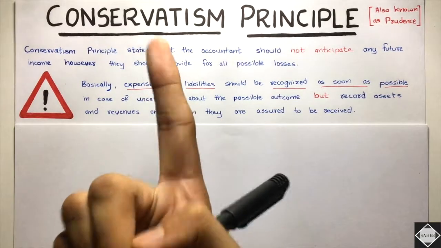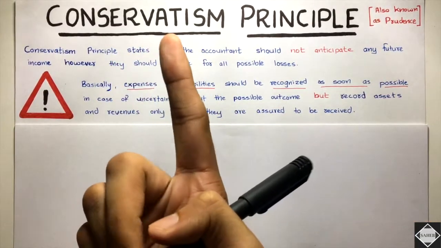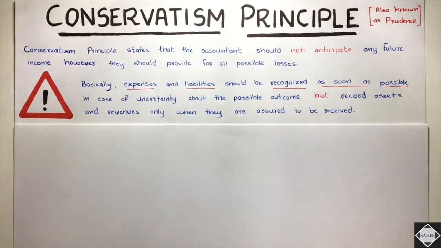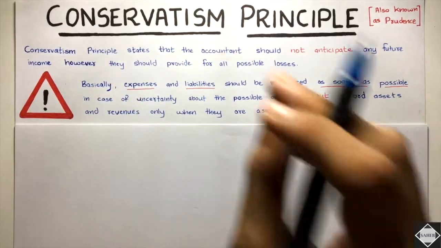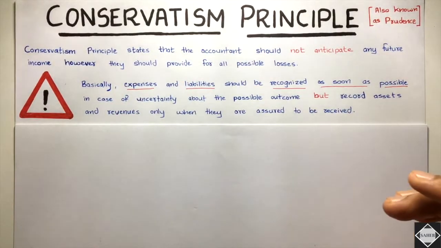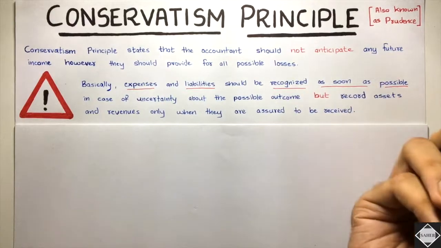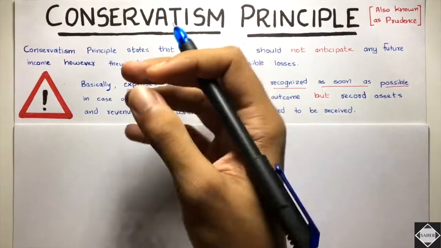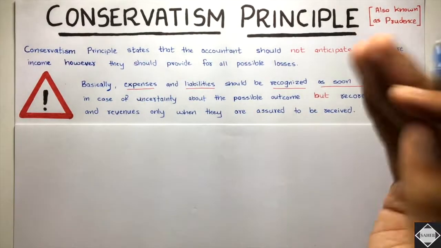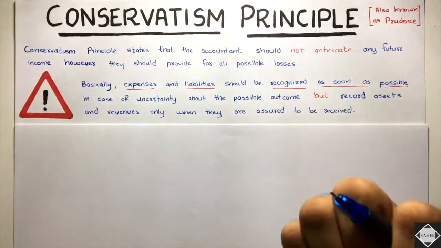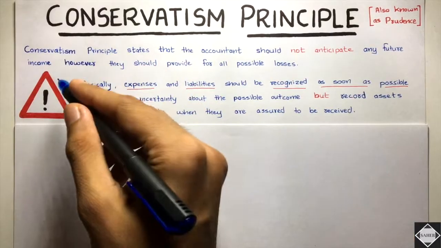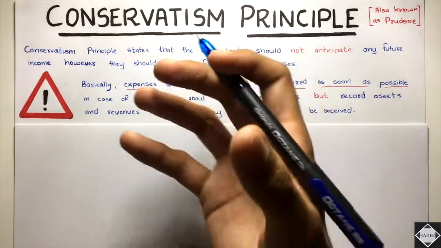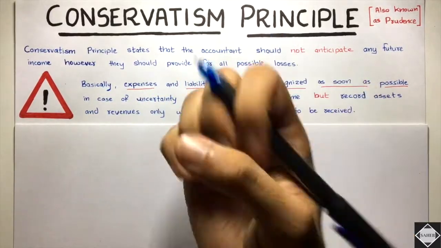Either you have to recognize that bad thing, or you have to disclose it, so that the users of financial statement can come to know about it. Such and such situation may happen in future, which will cause losses. So they will be prepared for it. They will be able to take decisions regarding it in the future if it does happen. They will be prepared in advance if we disclose or recognize it in the beginning only. We are being conservative over here. We are following a conservative approach.